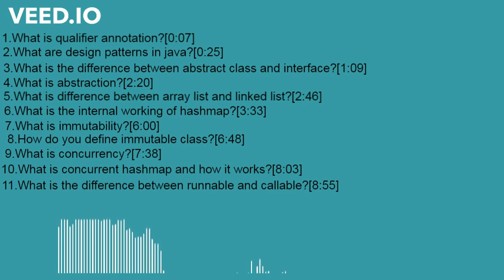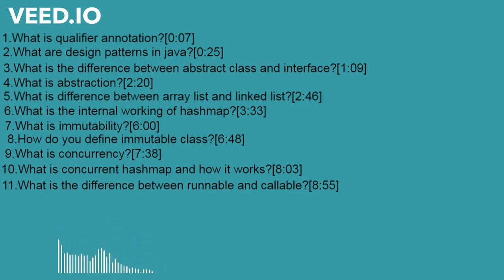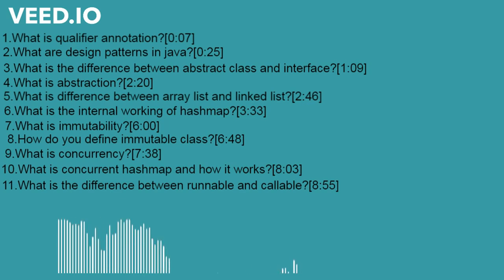Can you tell me what is the difference between array list and linked list? Array list is basically created as a fixed size, as its name suggests, array list. But linked list will be with different memory locations. It is not of fixed memory allocation. So if we are going to search in our application, then we should go for array list. But if we need a functionality where we need to add and remove, then we should go for linked list.